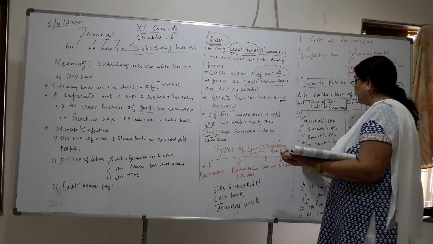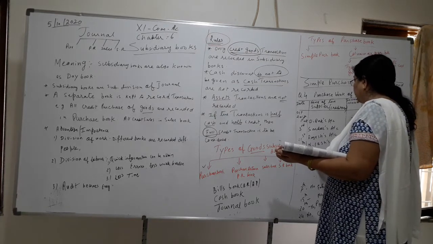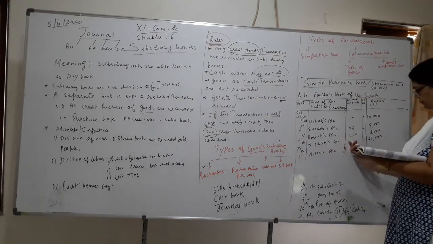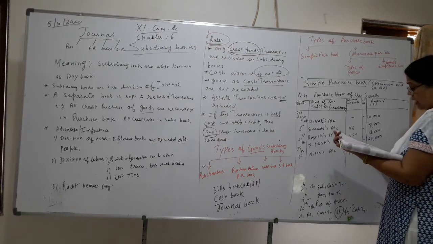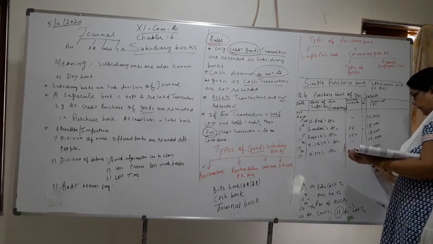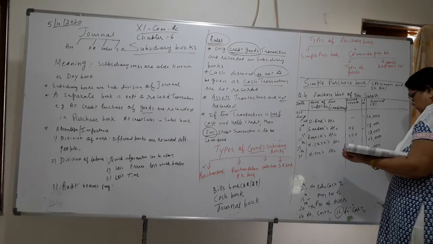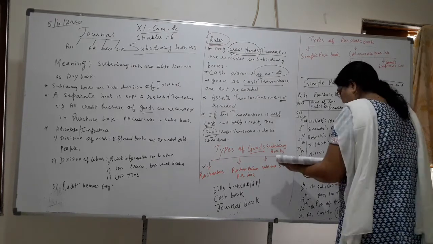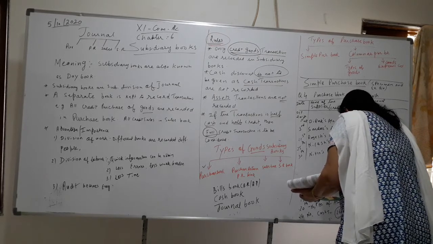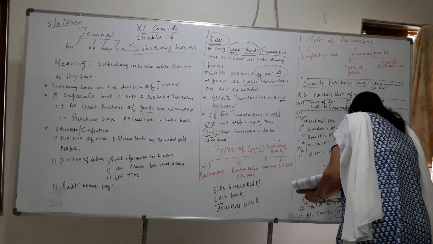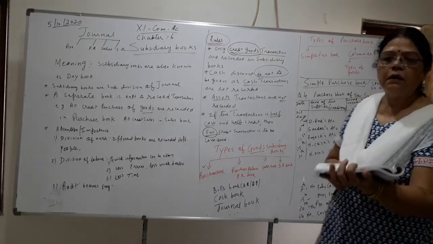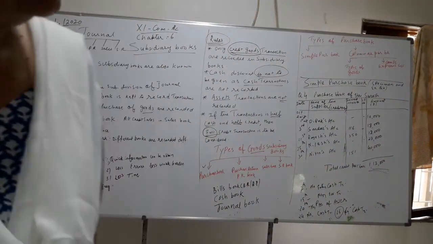So on 30th, what will you write? Nitil. 151 is the bill number, the invoice number. And how much? 40,000. This is your sum. And the total you will write here, 1,13,000, and here you will write total credit purchase, and you will draw 2 lines there.